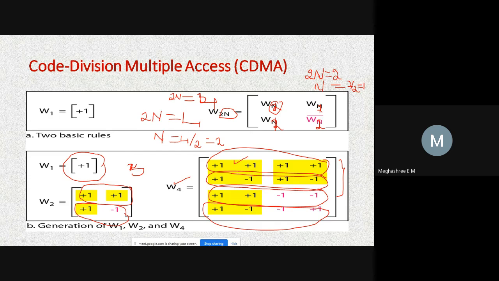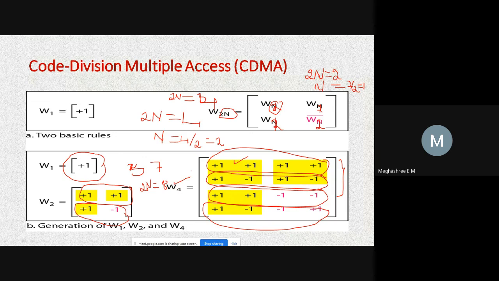If there are 7 stations sharing the common channel, it will be calculated for 8 stations, and out of which seven codes will be considered.